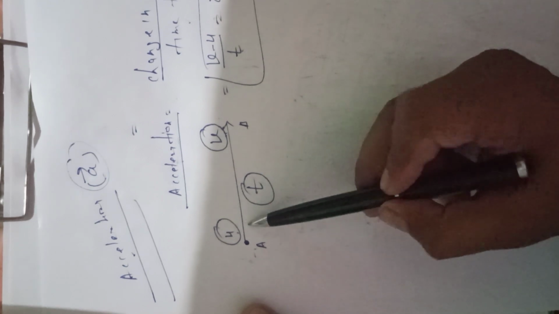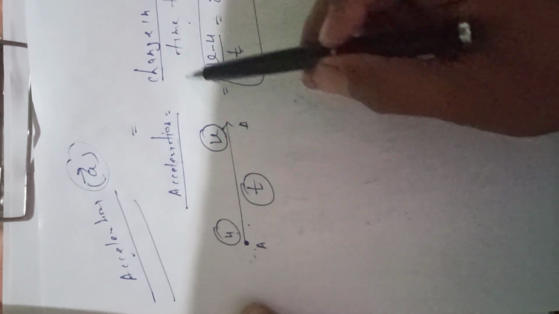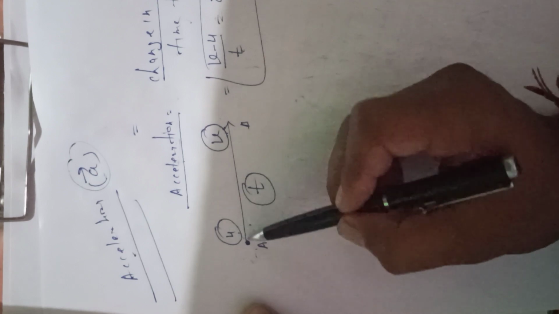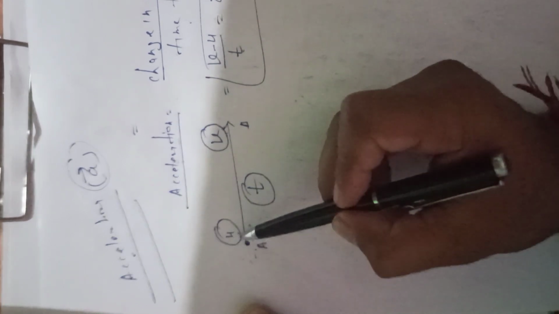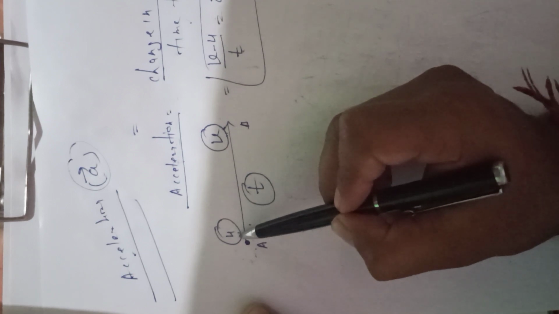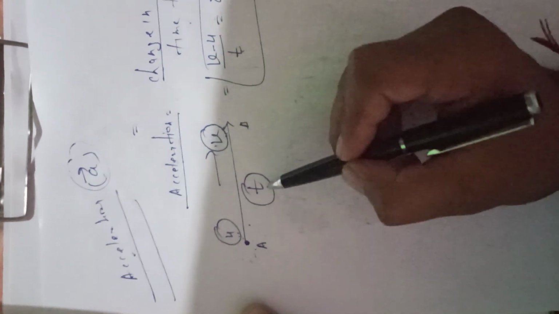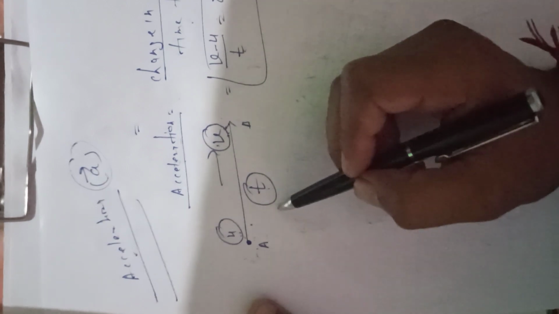Now we have discussed the definition of acceleration. Consider an object lying at rest, or say the starting point of this object is A, and it reaches point B. The initial velocity of this object is u and the final velocity is v, traveling with velocity v, and the time taken by this object from A to B is t.